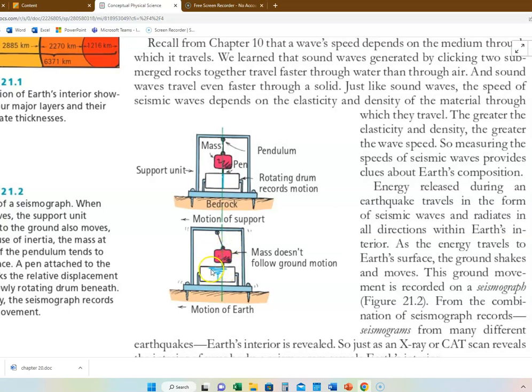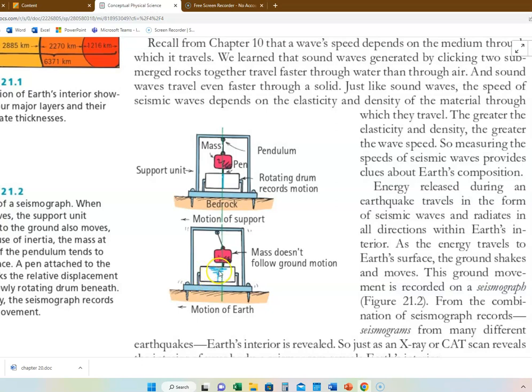So this is how they did it 120 years ago: you have this paper on a roll here, and you just roll it along at a constant rate, which we could do 100 years ago.